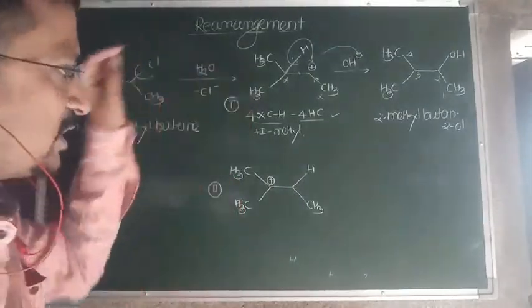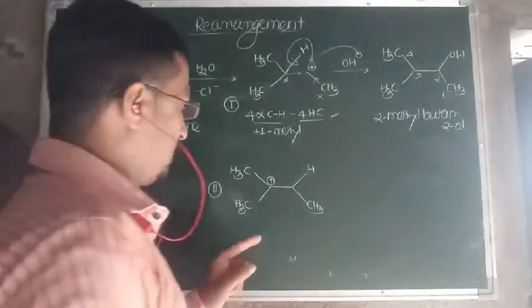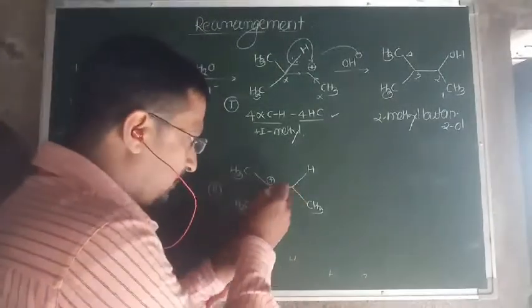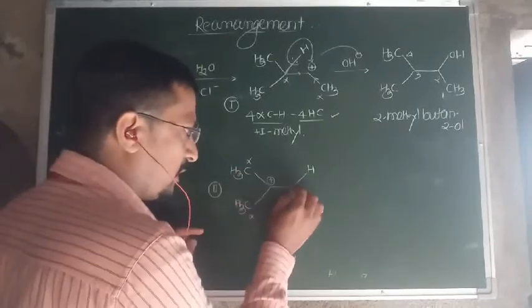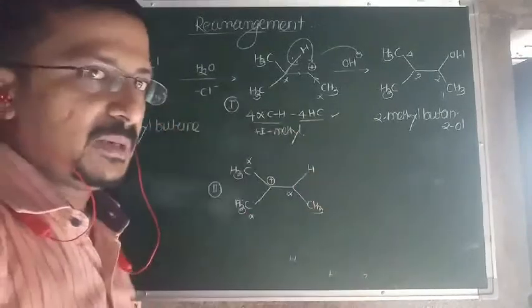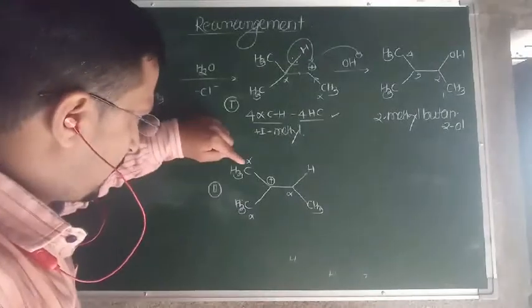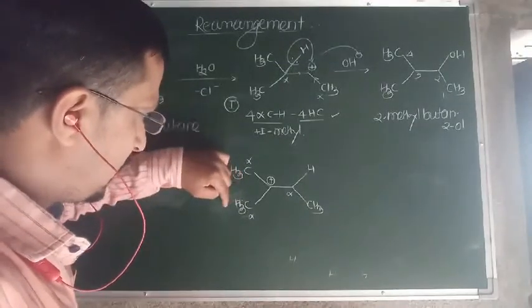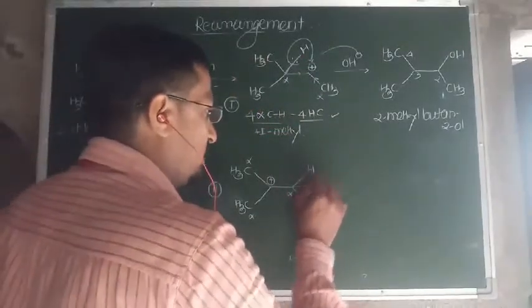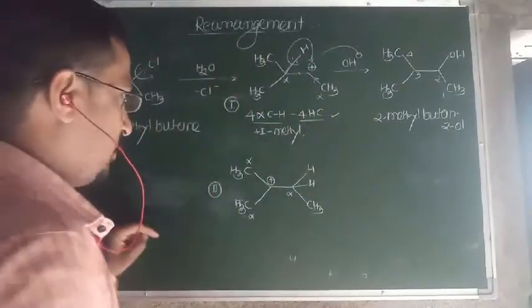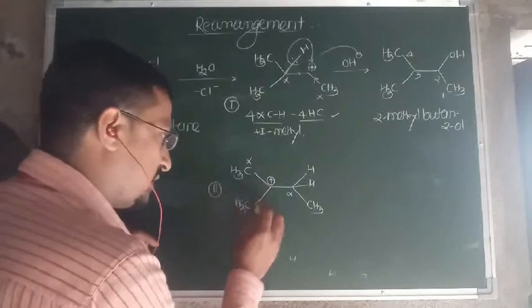Similarly, if we check the stabilities, this is the positively charged carbon. The alpha carbon atoms: here one, here one, here one, so there are 3 alpha carbon atoms. This is 3 carbon-hydrogen, this is 3 carbon-hydrogen, and here there are 2 carbon-hydrogen bonds. So total, 3 plus 3, 6, 7, 8.